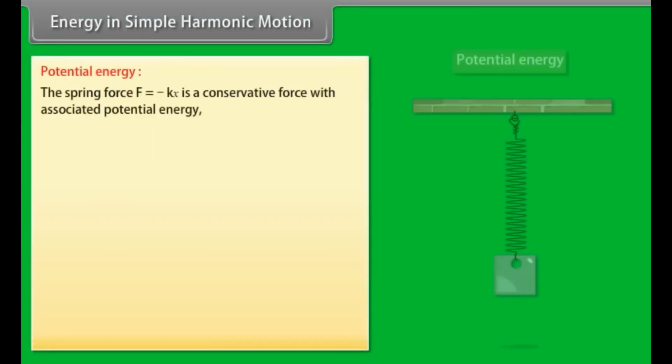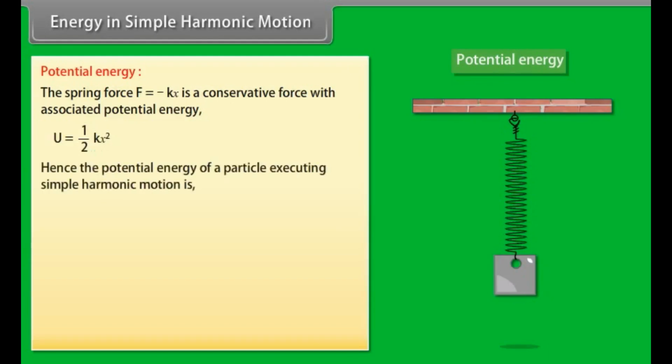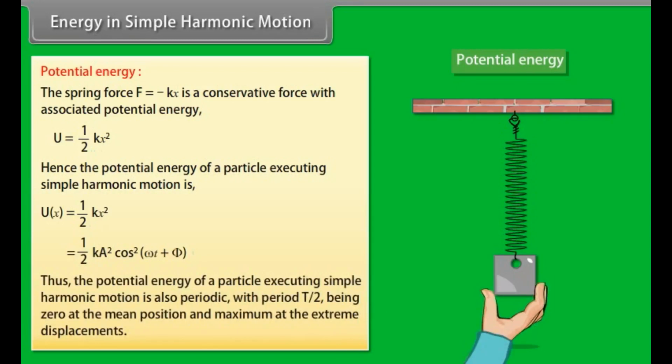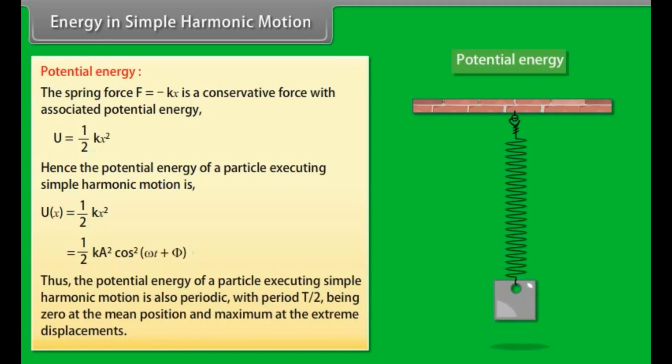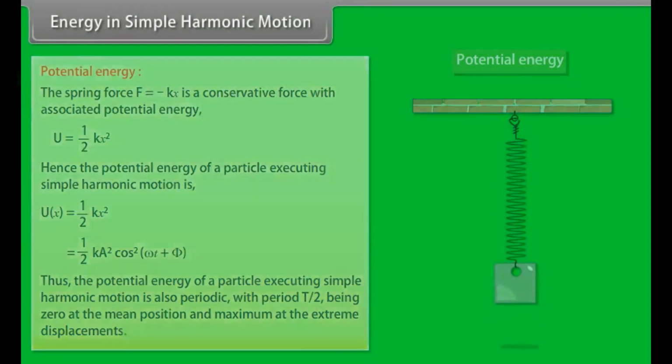Potential energy. The spring force F is equal to minus kx is a conservative force with associated potential energy U is equal to half k x square. Hence, the potential energy of a particle executing simple harmonic motion is U(x) is equal to half k x square is equal to half k A square cos square (omega t plus phi). Thus, the potential energy is also periodic, with period T by 2, being 0 at the mean position and maximum at the extreme displacements.